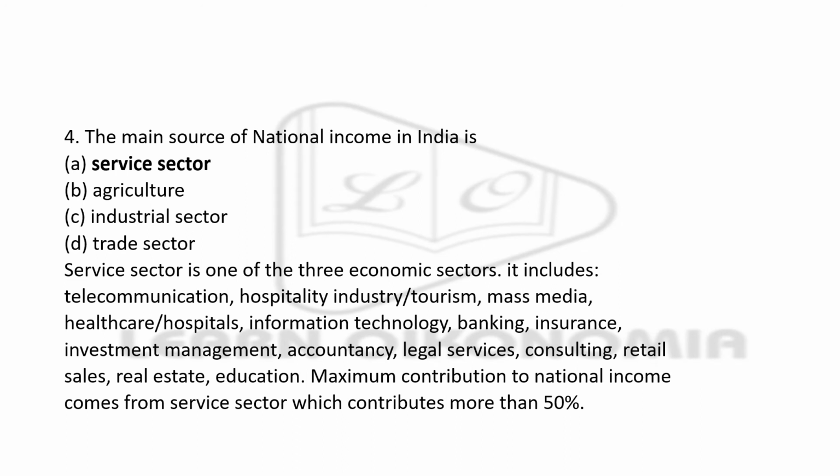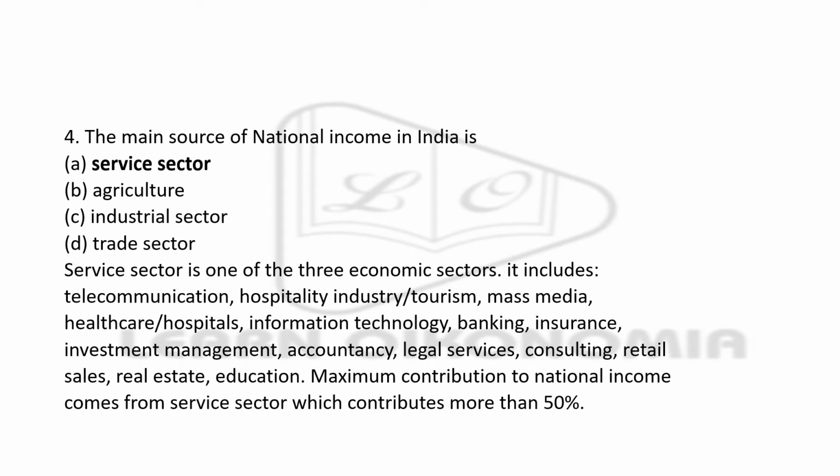The main source of national income in India is: service sector, agriculture, industry sector, trade sector. The right answer is service sector, which is also known as tertiary sector, as we have already discussed. The only difference is that instead of tertiary sector, it is given as service sector. You have to understand the different names of different sectors. Primary sector comprises agriculture and its allied activities.